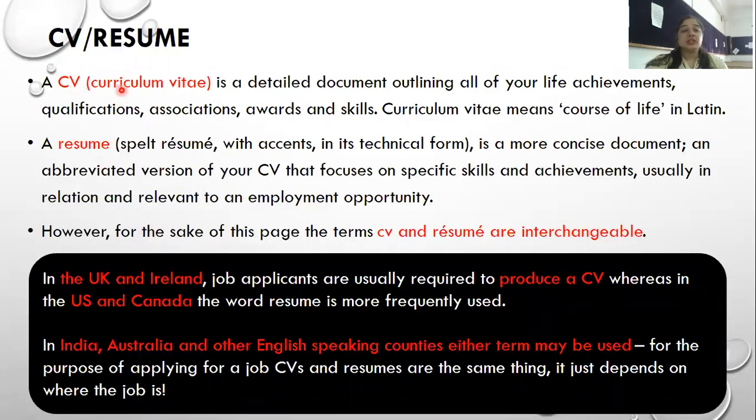A CV, whose full form is Curriculum Vitae, is a detailed document which outlines all of your life achievements, whatever achievements you have made in your entire life. So it is a sum up of that. Then your qualifications, your educational qualification, your technical qualification, your professional communication are stated in a CV.